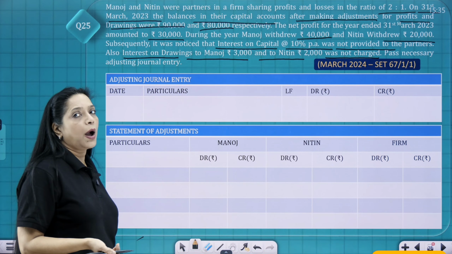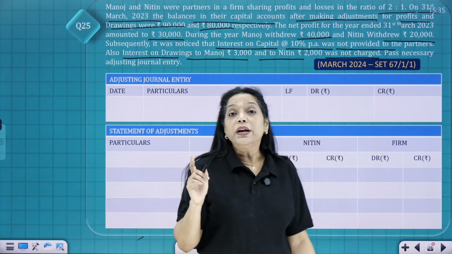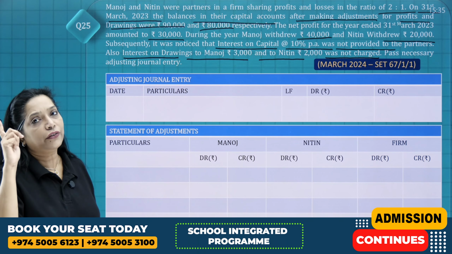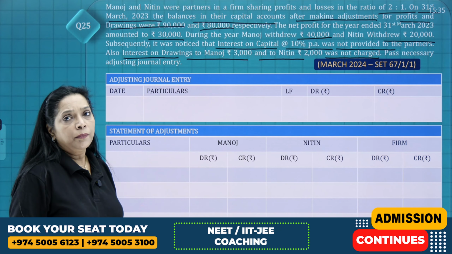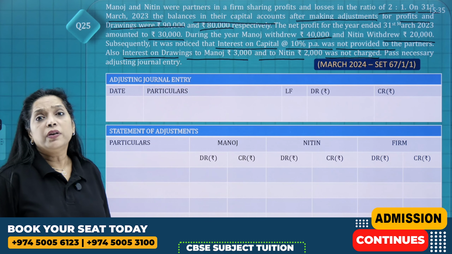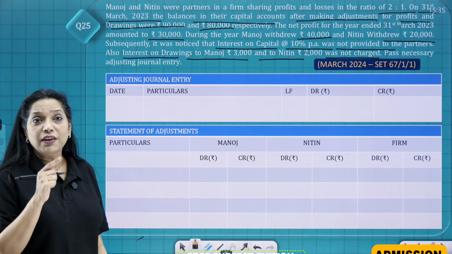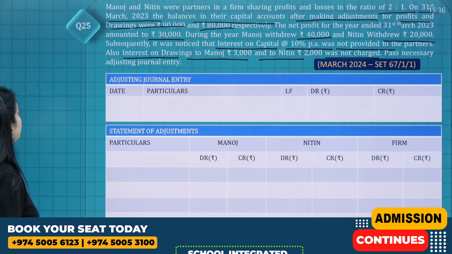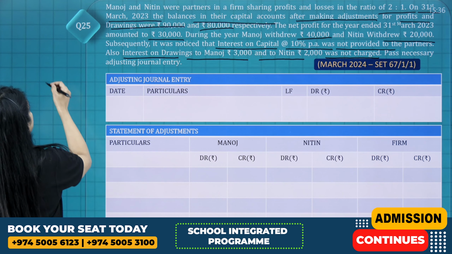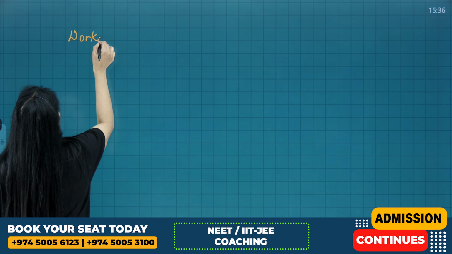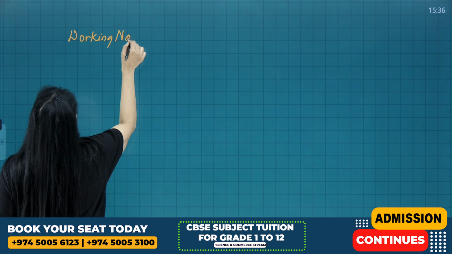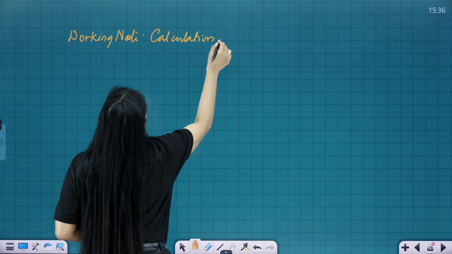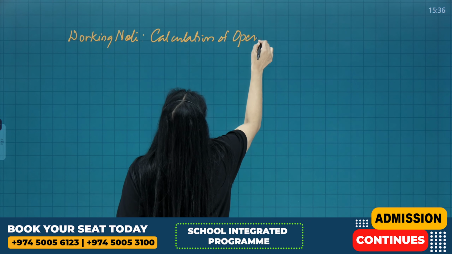While teaching you interest on capital, I made the first point very clear to you that interest on capital is always calculated on the opening capital and the additional capital. In the question, they have given you the closing capital. And the last condition was, if the closing capital is given, you have to find the opening capital. So now let's find the opening capital for both the partners. Working note, calculation of opening capital.